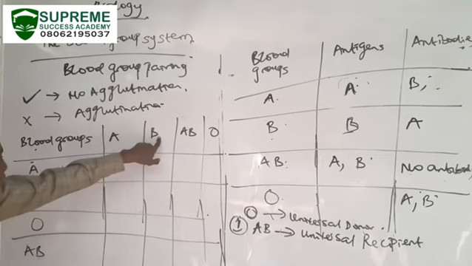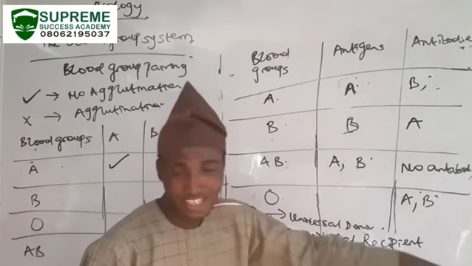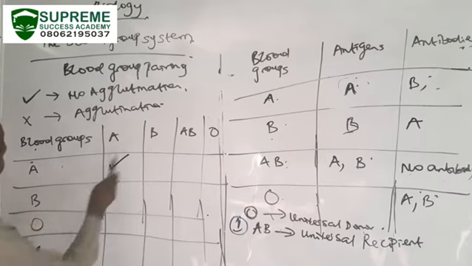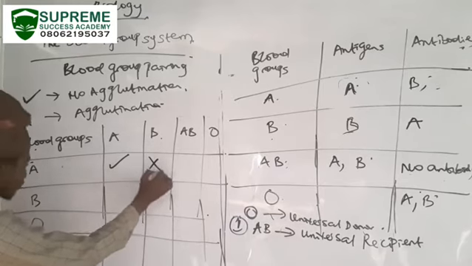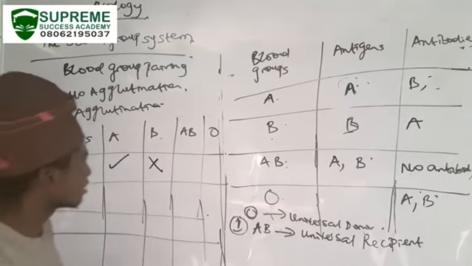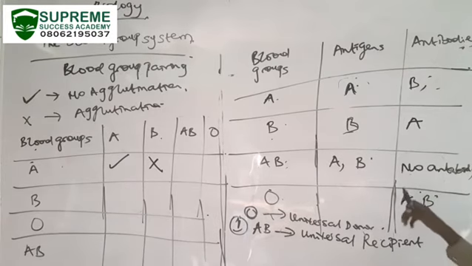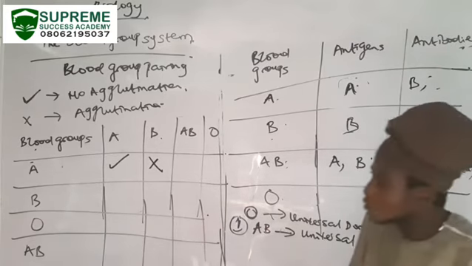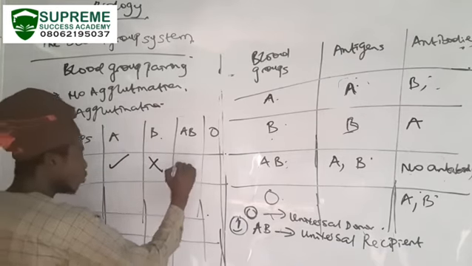Now, what about B? B is producing antibody A. When you produce antibody against something, it means you want to destroy that thing. So because B is producing antibody against A, what are we going to have? There will be agglutination. What about A and AB? What are the antibodies of AB? AB does not produce any antibody. When there is no antibody against you, it means that you don't have any problem and there will be no agglutination. So AB is not producing any antibody, so there will be no agglutination.